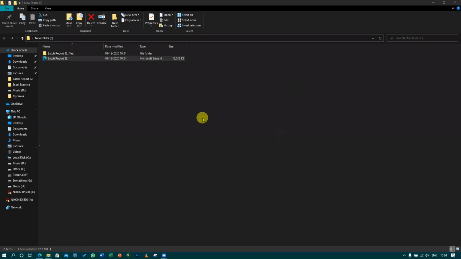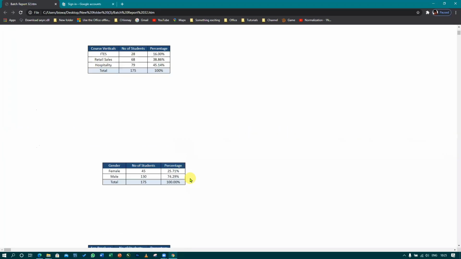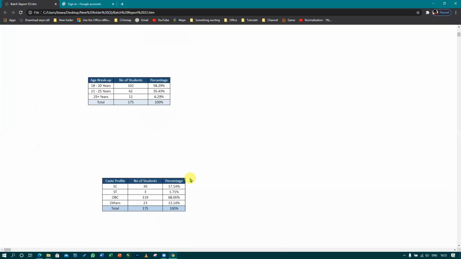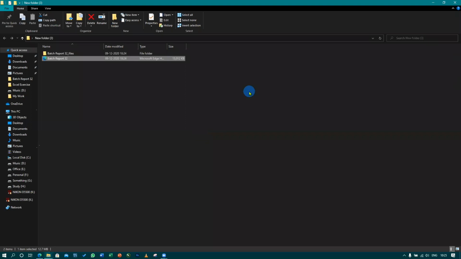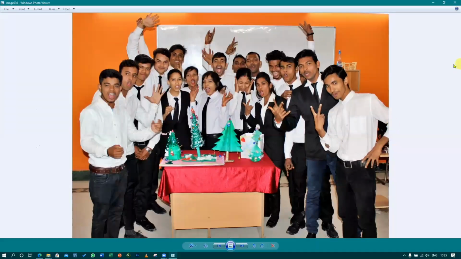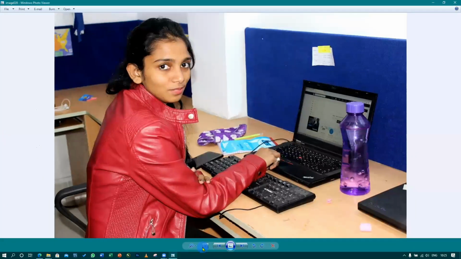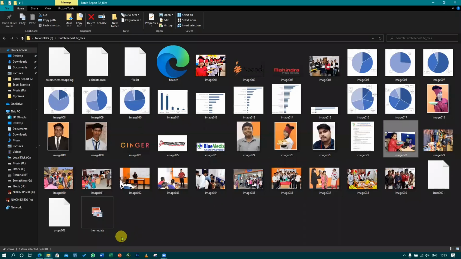Could you see this? ये मेरा Google Chrome में खुल गया है ना? दिख रहा है आपको? Yes, sir. But this is not my file. I don't want this. I will go to this folder, and this folder will contain all the images used in this website. See, so with just a single click, you can have all the images. You can get these images easily. समझ में आई ना बात?